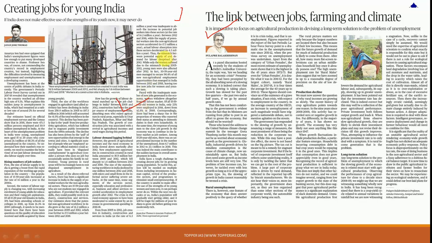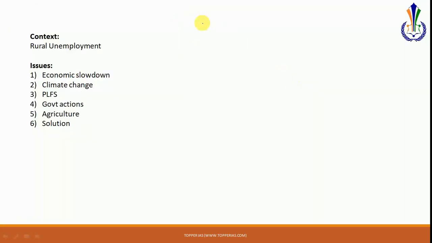So if some of you are interested in knowing about these facts and figures, definitely you can go ahead and read this particular article. But if you want to focus on analysis, which is the core demand of UPSC, this is the article to go for. So that is how I have made my discussion for both these articles. Coming to the analysis, first and foremost, the context, as I've told you, primarily is that of rural unemployment. It is not unemployment in particular, but largely there's one section of unemployment which is getting very ignored. That is the rural unemployment. So that is the entire context.